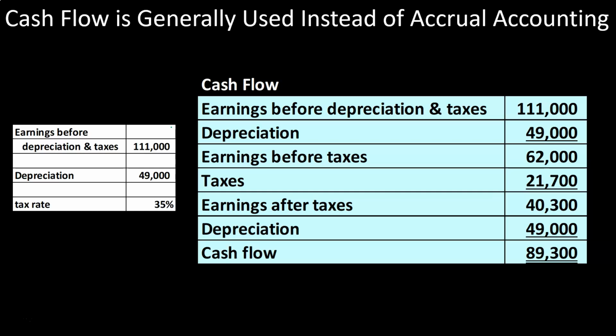So, for example, if we had the data for something like this, we had the earnings before depreciation and taxes, and then we invested in something that had depreciation, for example $49,000 of depreciation, and the tax rate is 35%, then we want to see what the tax impact is related to the depreciation. Because in that type of scenario, we may have put the money down for the fixed asset up front, but for taxes, we don't get the deduction up front when we put the money down.